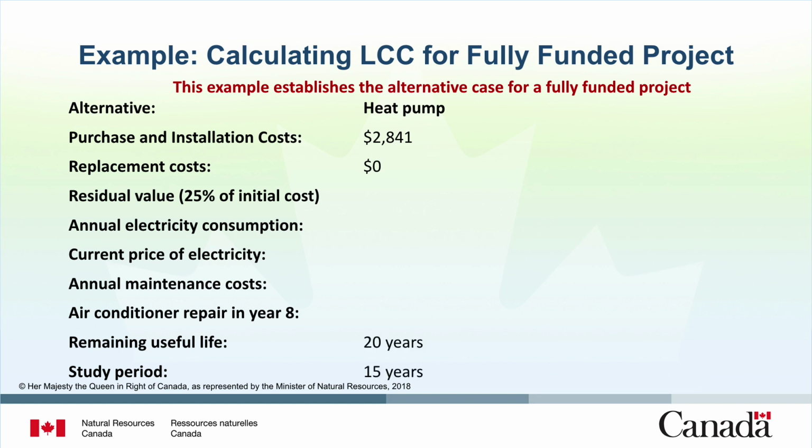There will be no replacement costs because the useful life of the equipment is 20 years, and this is a 15-year study period. There will be some residual value in the equipment because there are 5 years, or 25%, of useful life remaining at the end of the study period, which equals $710 of the initial cost. If you install this heat pump system, the electricity consumption will now be 16,290 kilowatt hours at the same electricity price of 13.08 cents per kilowatt hour.